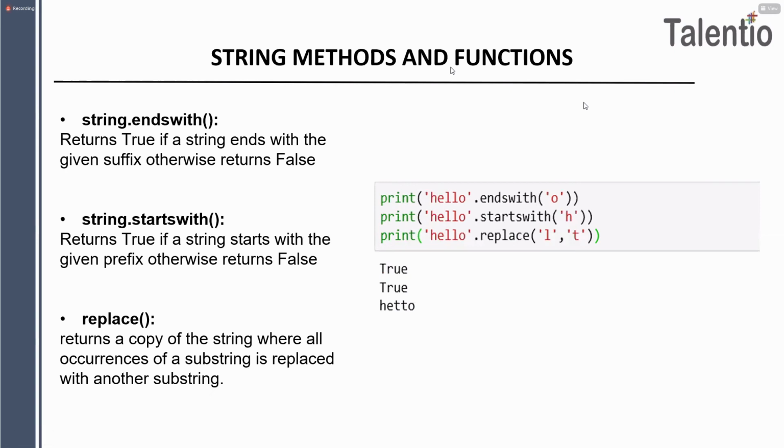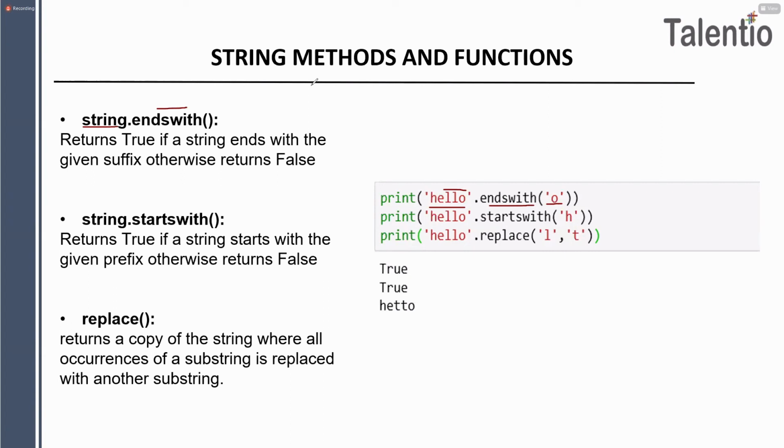Next here, we'll see some more functions or methods, guys. So here you have string dot endswith. In place of string, you have to keep your string. So here I kept my string, which is hello. Now I'm applying the endswith function using the dot operator. You have to check whether the string ends with the character you are passing. If it does, then your answer will be true. Now I wanted to check whether hello ends with o or not. Hello is ending with o. Condition true or false? Yes, hello is ending with o, so the condition will become true.